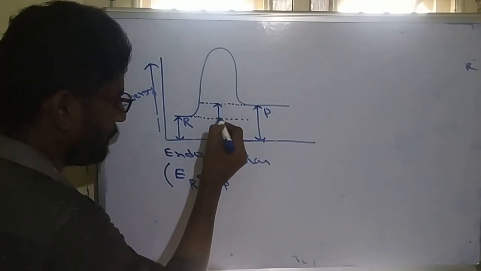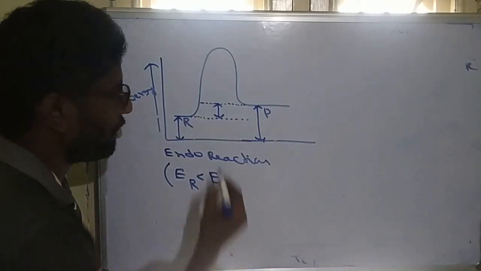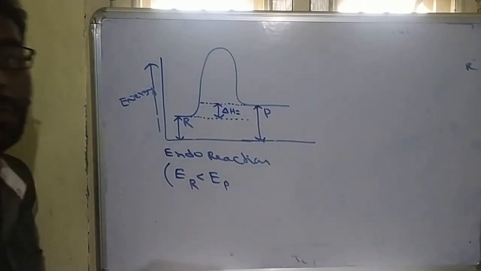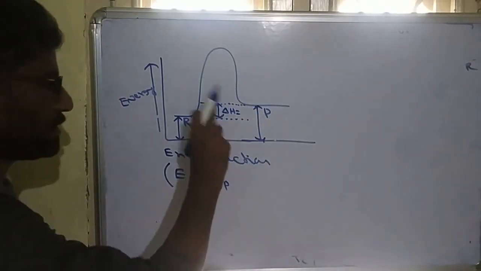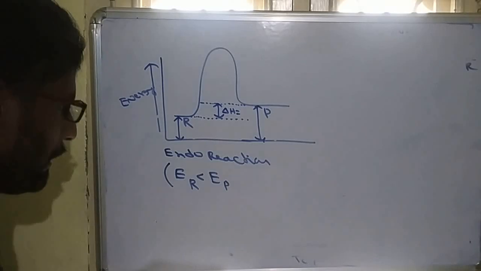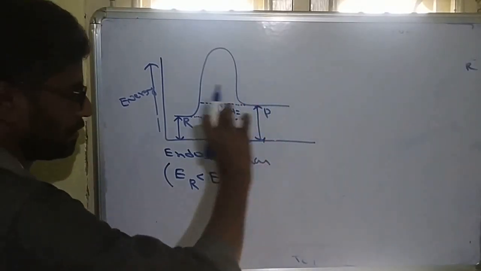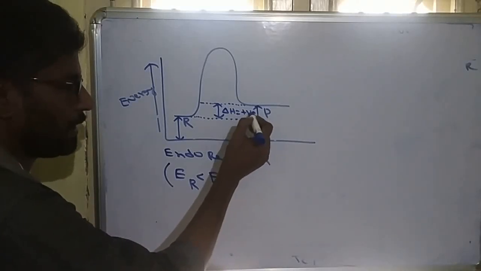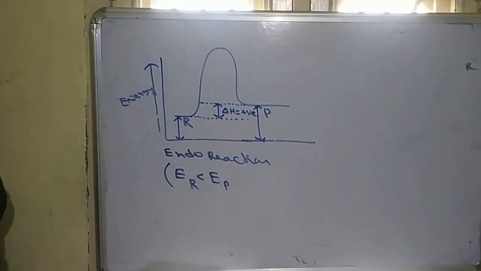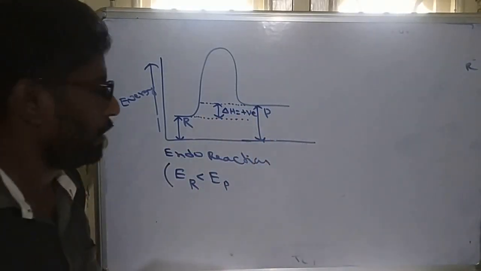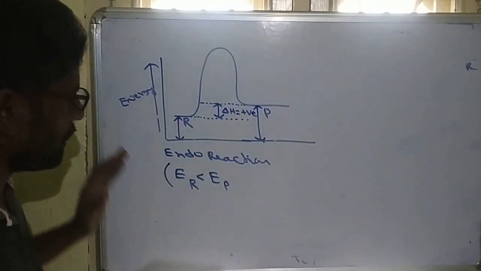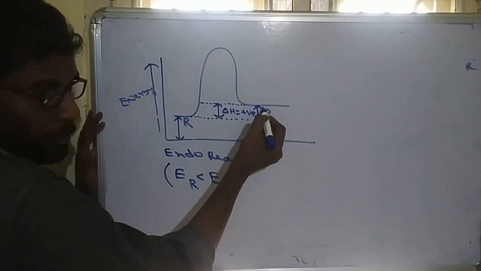The change between product energy and reactant energy, simply we call enthalpy change, represented with delta H. Product is high, minus low, so delta H will be positive. And when delta H is positive, that is called an endothermic reaction. Now see this, in this reaction, which is endothermic, reactant is converted to products.